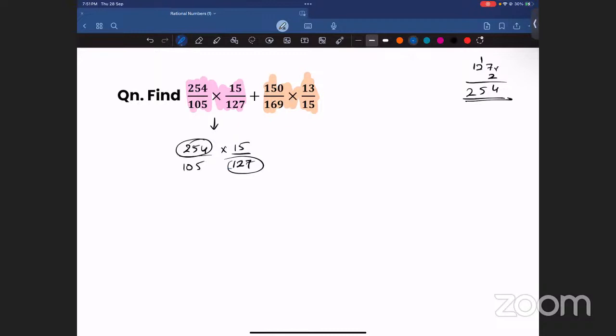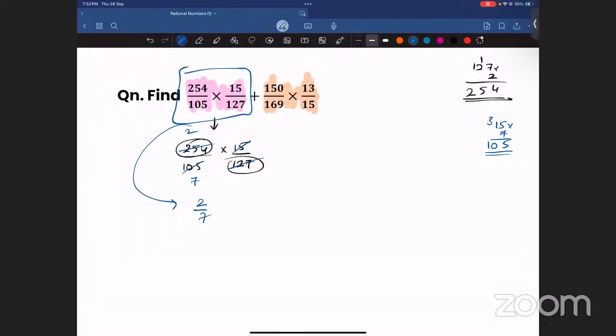So can I cancel this and write 2 here? Yes, I can. Now 15 and 105. 15 into what is 105? 15 into 7. So when you do 15 into 7, you will be getting 105. So you can cancel this and write 2 by 7, right? So this part is nothing but 2 by 7. Understood? Any doubts in this one? Anyone is having any doubt? Please ask that in the chat.